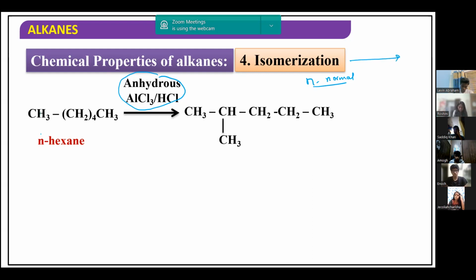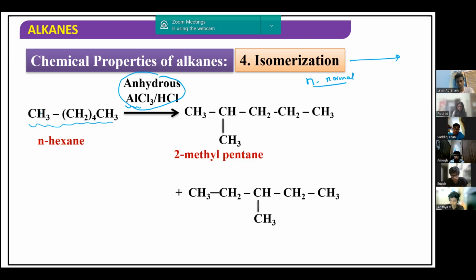So n-hexane means CH3, CH2, CH2, CH2, CH2, CH3. With n-hexane, you can obtain branched alkanes when you heat it in the presence of AlCl3 or HCl gas, any one. So either you pass the vapors of n-hexane through anhydrous AlCl3, or the vapors are passed through dry HCl. Then you can obtain the isomers of this n-hexane.